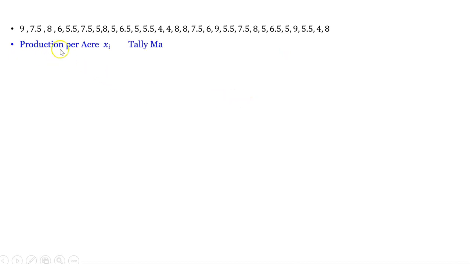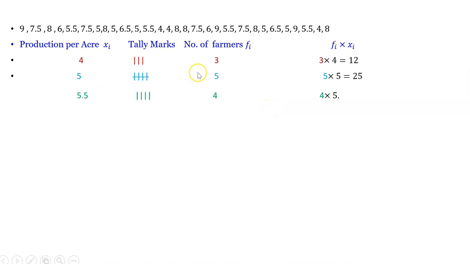Now the table: production per acre xi, tally marks, number of farmers fi, fi into xi. Here 4 is repeated 3 times. Therefore the number of farmers is 3. 4 into 3, you will get 12. Next is 5. 5 is repeated 5 times. 5 into 5, 25. 5.5 is repeated 4 times. 4 into 5.5 is 22. 6 is repeated 3 times. 3 into 6, 18. 6.5 is repeated 2 times. 2 into 6.5 is 13.